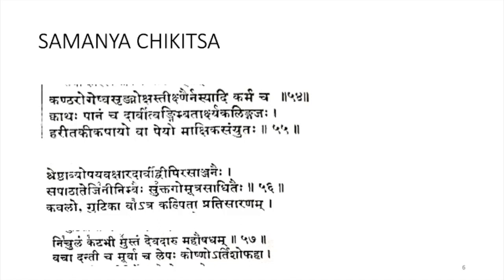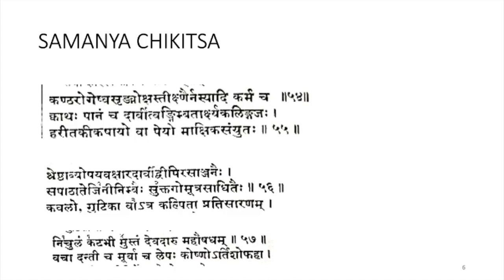In all the Kantha Rogas, we can go for Asrik Moksha, that is, Rakta Mokshana can be done. Tikshna Nasyadi Karma Cha. Nasya, Gandusha, Kavala, everything can be done with Tikshna Dravyas. So that is the Samanya Chikitsa.